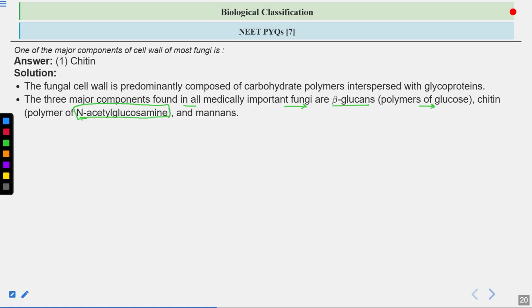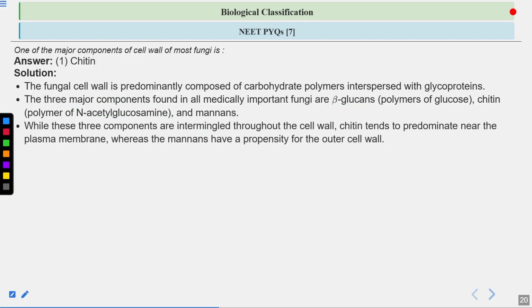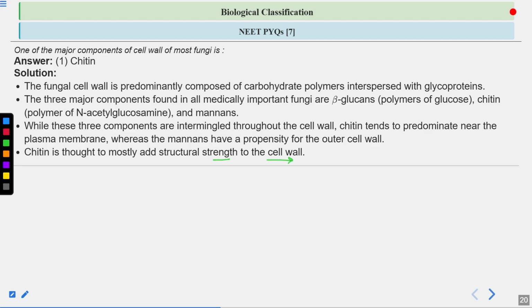So usually the cell wall of fungi consists of 3 components: beta glucans, then chitin, which is a polymer of N-acetyl glucosamine, and mannans. But the majority, the major component, is chitin. While these 3 components are intermingled throughout the cell, chitin tends to predominate in these cell walls. Chitin is thought to mostly add structural strength to the cell wall. So what is the role of chitin? It provides structural strength to the cell wall.